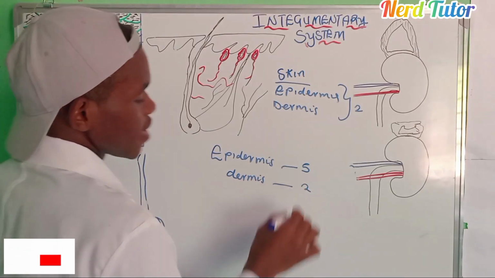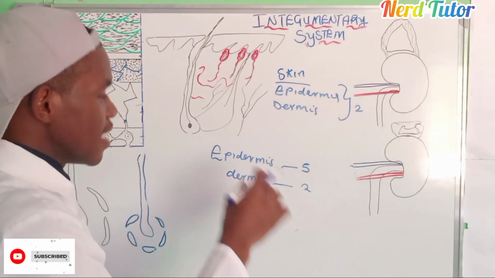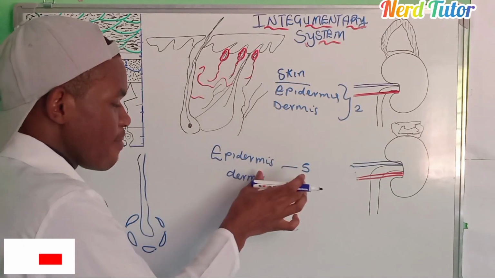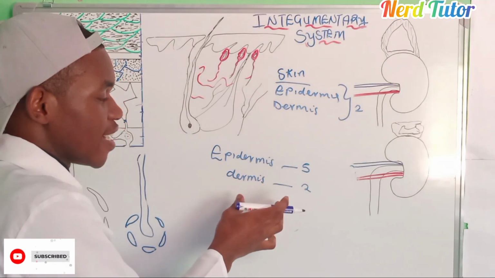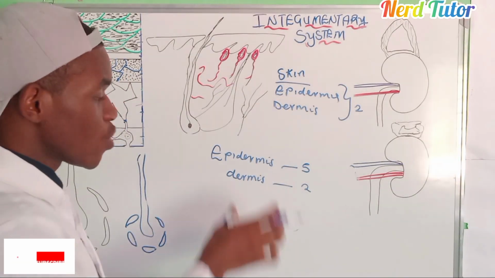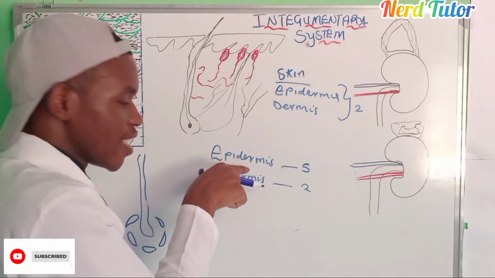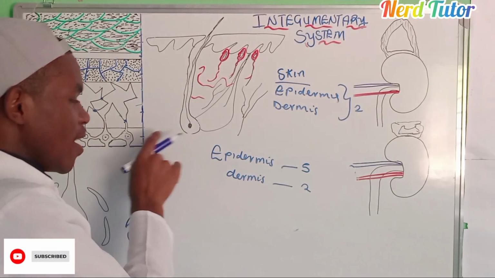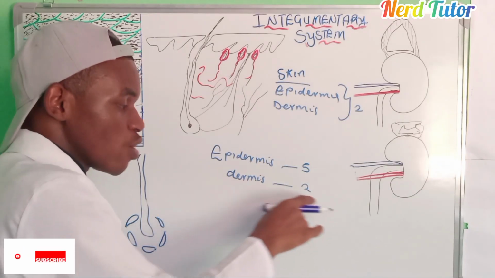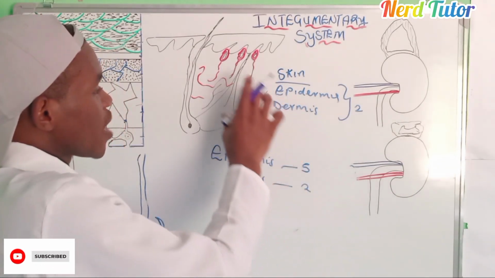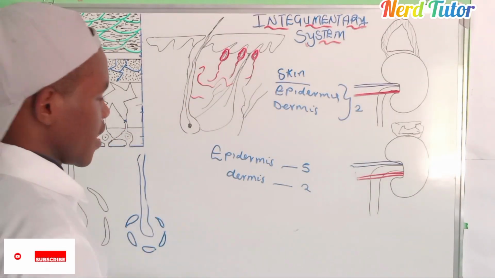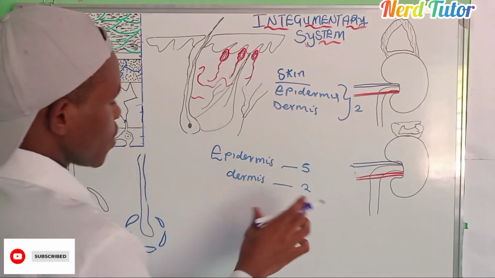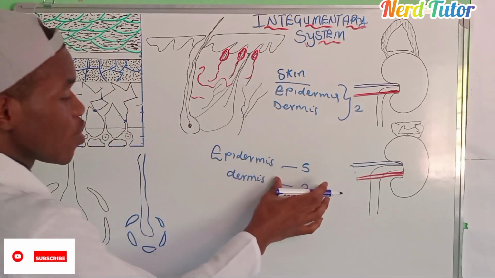In short, the skin has got the epidermis and dermis as the main layers. What makes the epidermis is the same 5 layers that I was talking about, and what makes the dermis is those 2 layers that I'm going to talk about here. To start with, I'll start with the epidermis, which has got 5 layers.